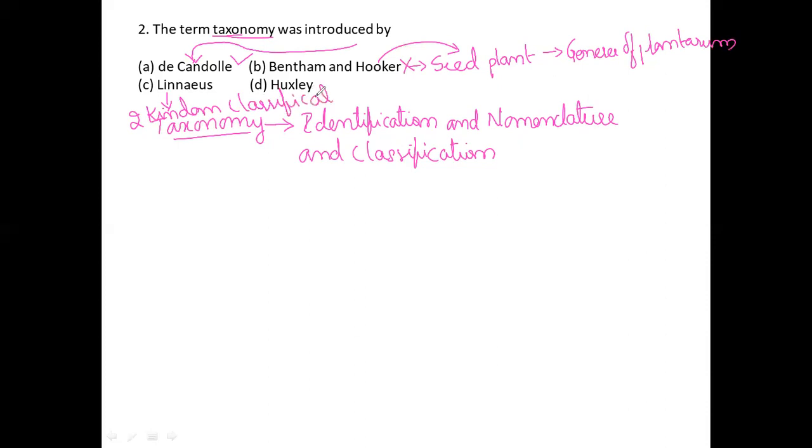Classification. Let us move on to another scientist. Next, Huxley, one of the famous scientists, whom we call T.H. Huxley, also called Thomas Henry.